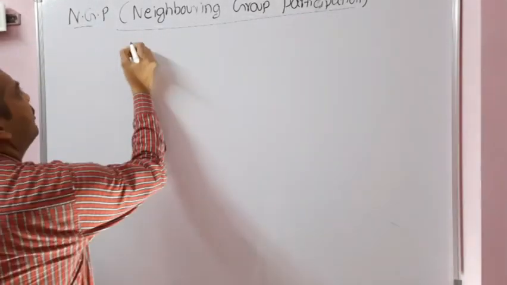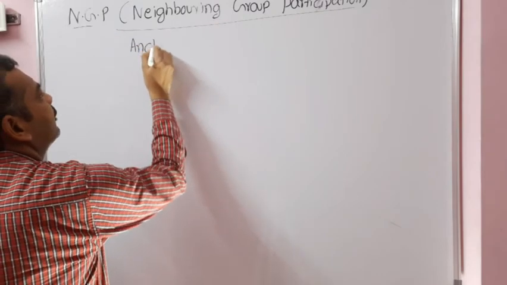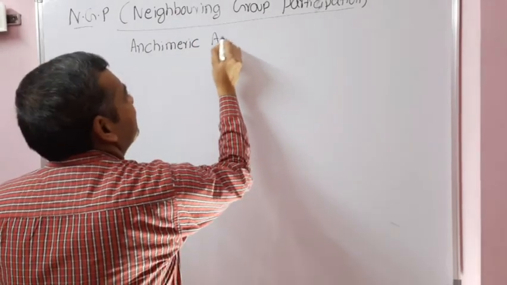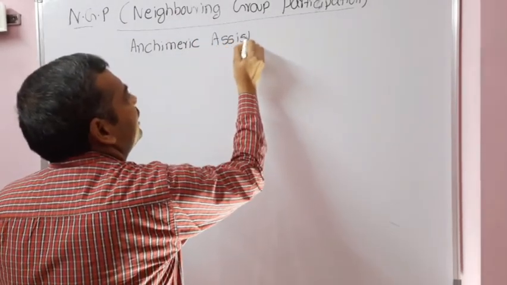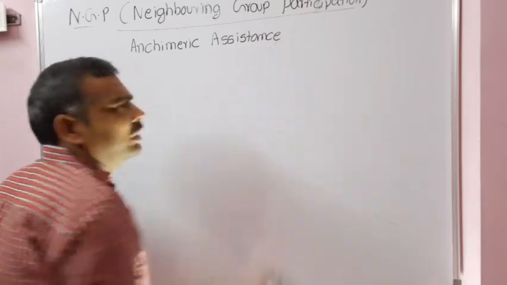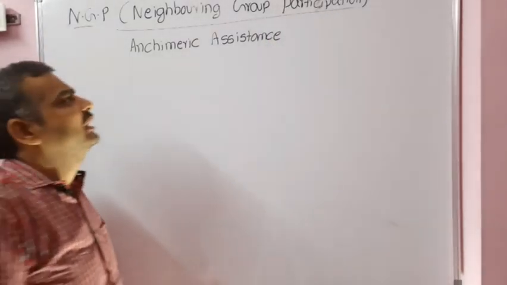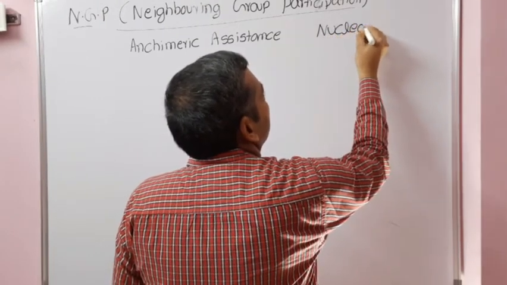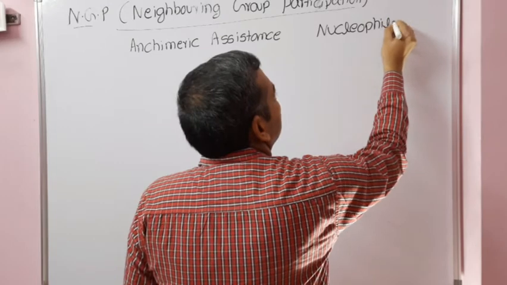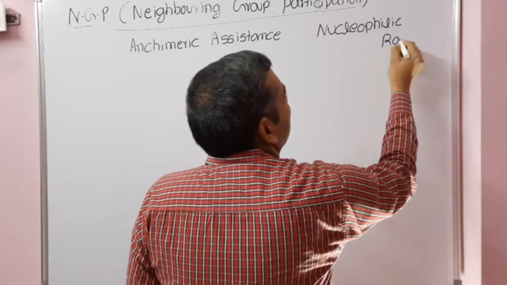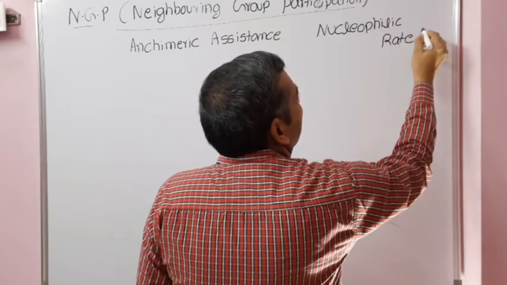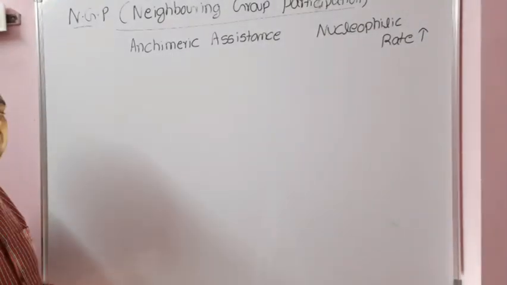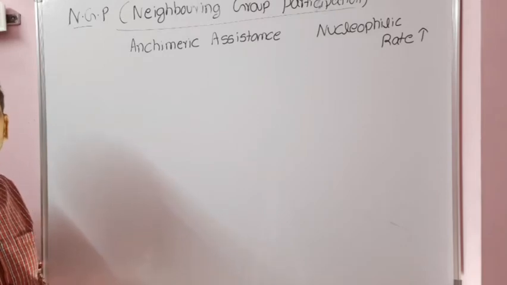NGP is also known as anchimeric assistance. This NGP belongs to nucleophilic substitution reaction. We will discuss the increased rate of reactions with NGP, neighboring group participation.